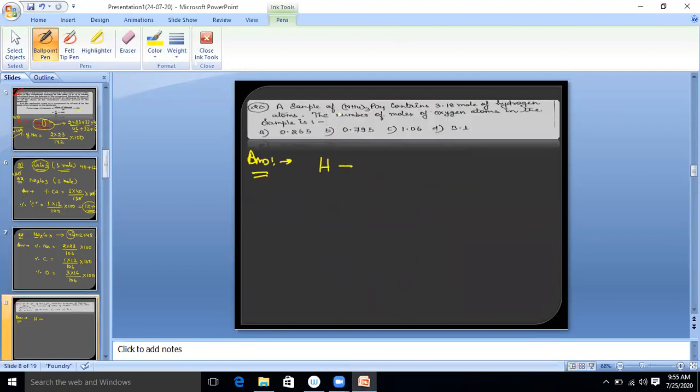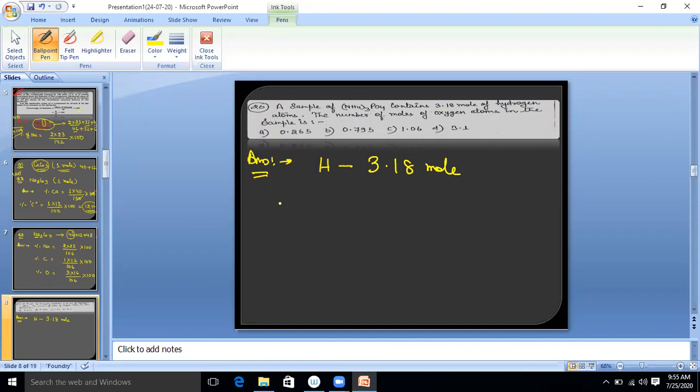Now this question: a sample of (NH4)3PO4 contains 3.18 mole of hydrogen. What is the mole of hydrogen given? 3.18 mole. Is it clear? Now, moles of hydrogen atoms. Find the number of moles of oxygen atoms in the sample.